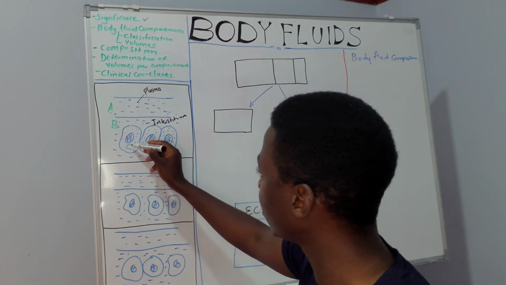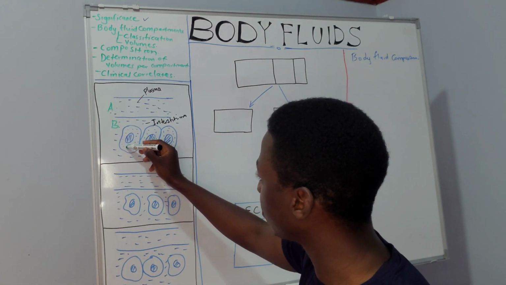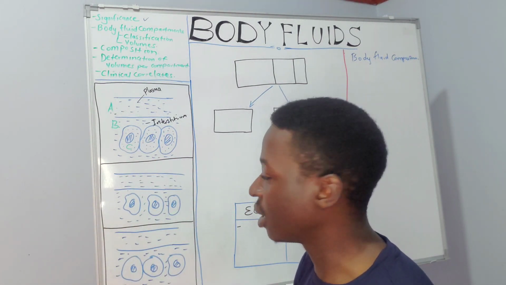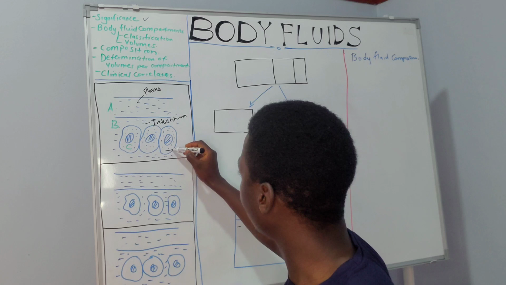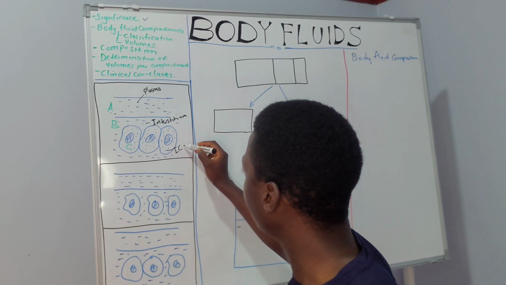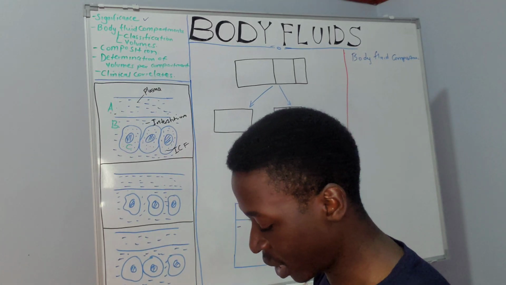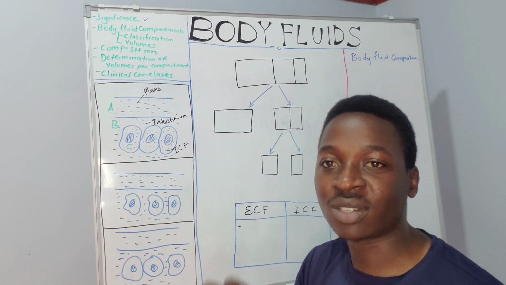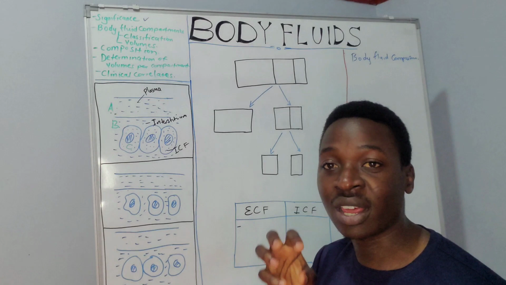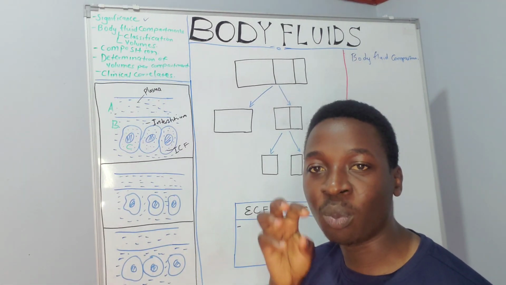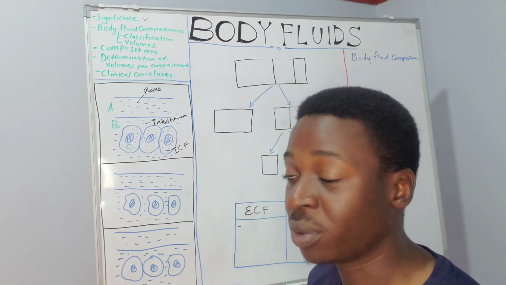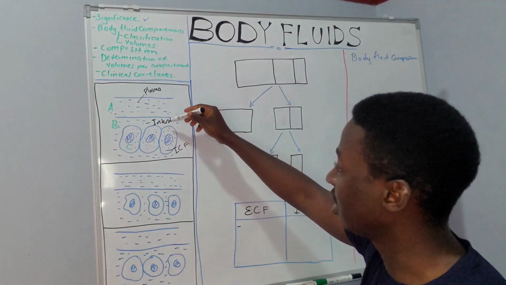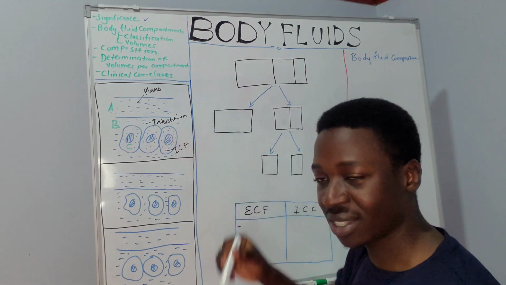Then if you see this other area that I've called C, this makes up the inside environment of the cell, which we are calling the intracellular compartment. So from this illustration, you can see that we can locate the areas where water or these body fluids are found within our body. So one, we have the plasma, the interstitium, and then within the cells.